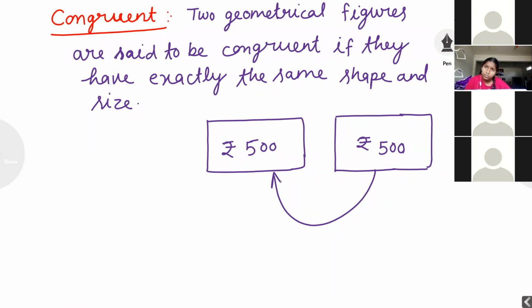Both are 500 rupees currency. Both shape and size are the same. If both shape and size are equal, then I can say both currencies are congruent. Both currencies are superimposed on each other. The first currency is superimposed on the second currency. The first currency is covering the second currency. Understood? I hope, students, you got it. What is the meaning of congruent?